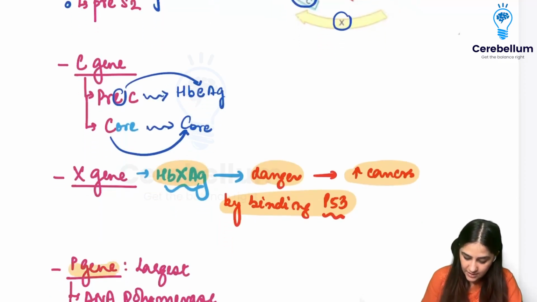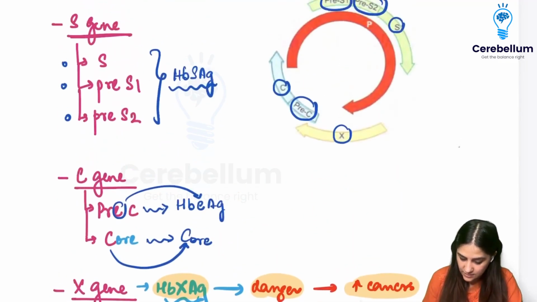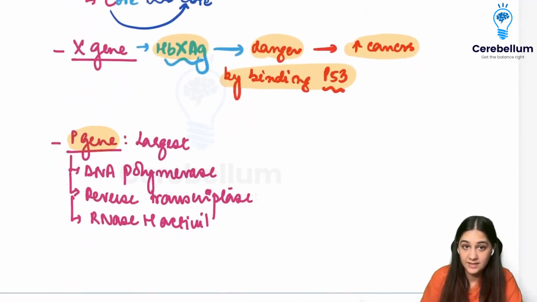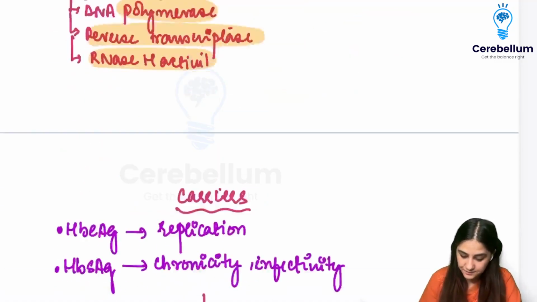Now coming to the P gene. The P gene is present here. Can you see? The P gene is the largest, and this ends up making the polymerase. So it's going to make the DNA polymerase, reverse transcriptase, and RNase H activity. So this is the P gene.